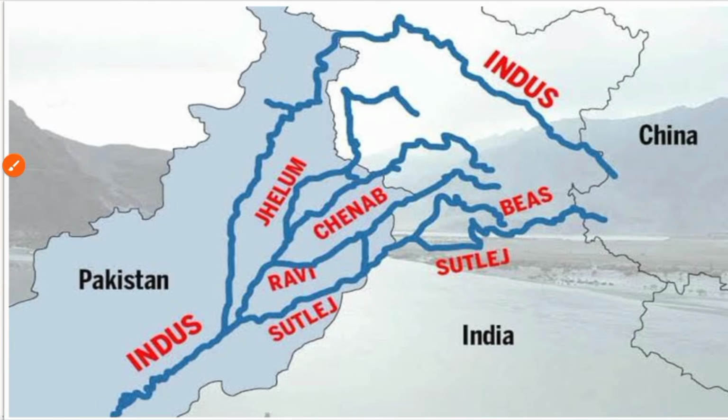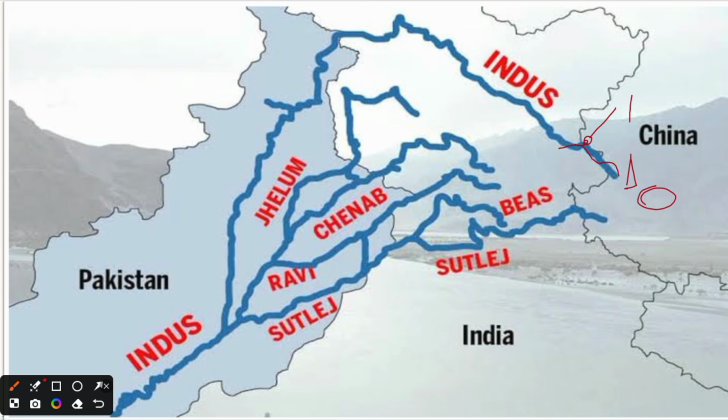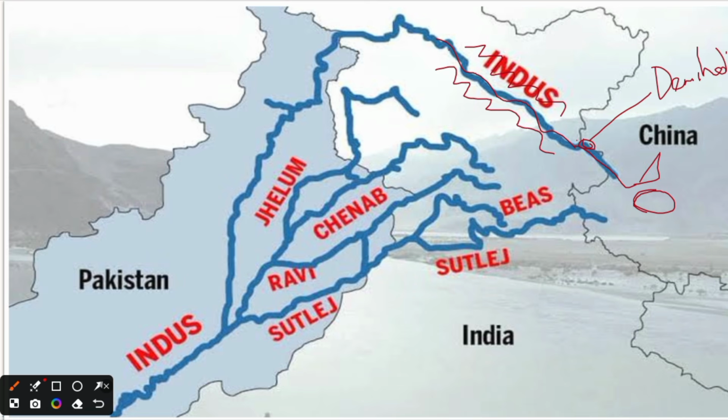Okay, now coming to the Indus River, it originates from Tibet near Lake Manasarovar from the Bhokarchu Glacier, and it enters India from the point Demchok of Ladakh. It enters India and flows between the Ladakh ranges and the Zanskar ranges. And then it enters Pakistan.